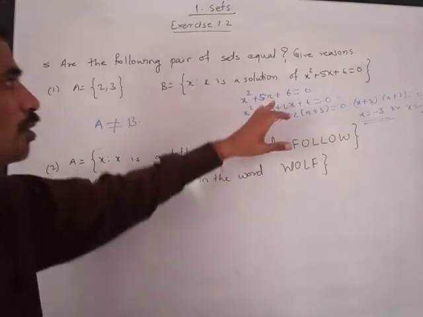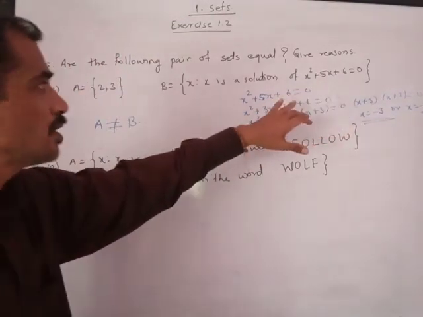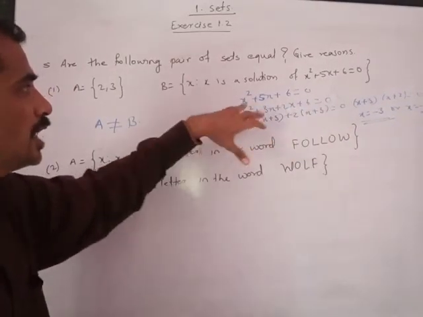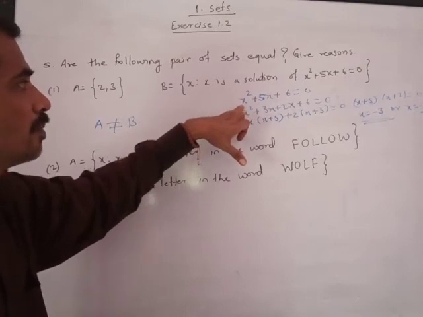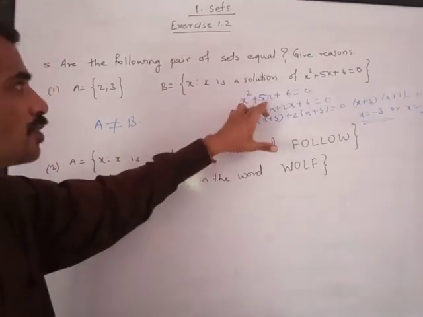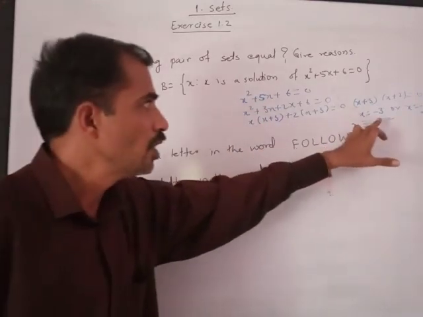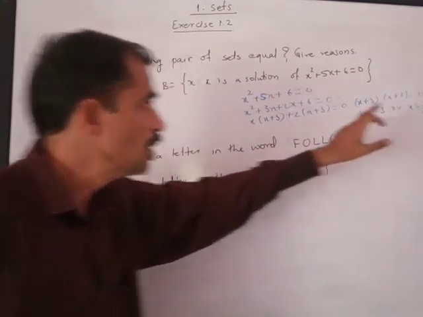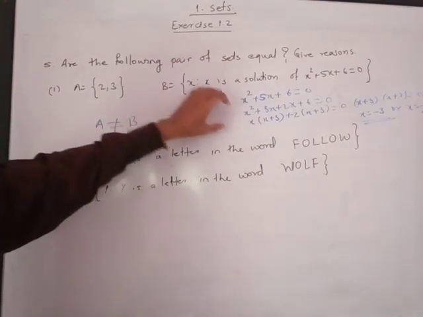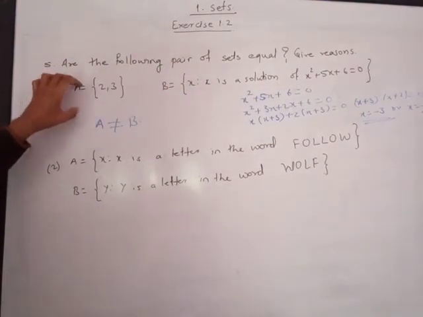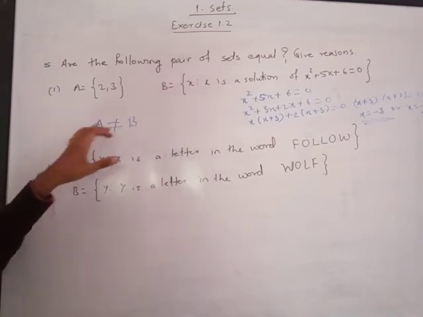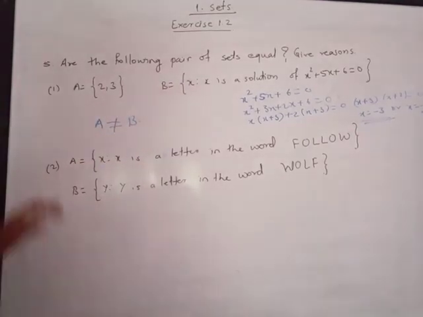Okay, you might not have seen this. Observe carefully. Again, I have switched the lights off so you can view this corner properly. It is X square plus 5X plus 6 equal to 0. If you factorize this, you will get X equal to minus 3 and X equal to minus 2. Please note, all the elements of set B are not in set A and all the elements of set A are not in set B. Hence, set A is not equal to set B.